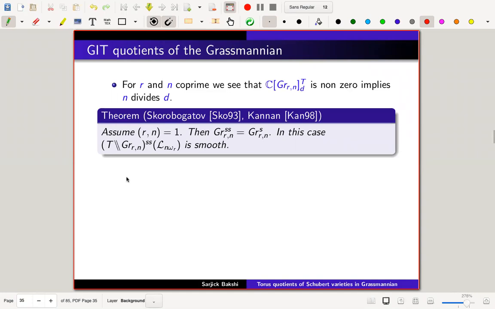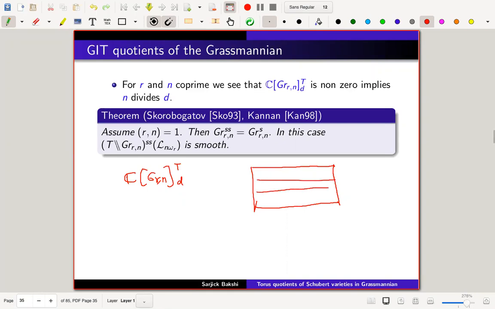So maybe I'll just say slightly what this is doing. This space will have a basis consisting of monomials, and those can be indexed by Young tableaux. Now I have said that r and n are co-prime, and all the numbers from 1 to n have to appear an equal number of times.